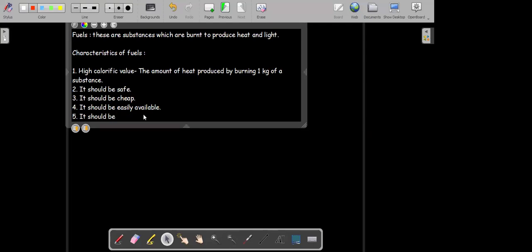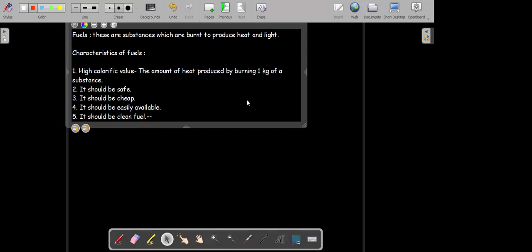It should be a clean fuel. What do you mean by a clean fuel? Sir, it should not release unwanted particles. Sir, it should be clean. In what way can we say it is a clean fuel? Sir, means the petrol, the new fresh ones which are not used. Okay, is petrol a clean fuel?